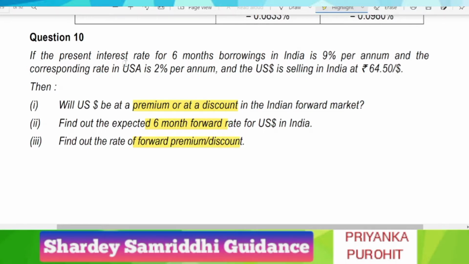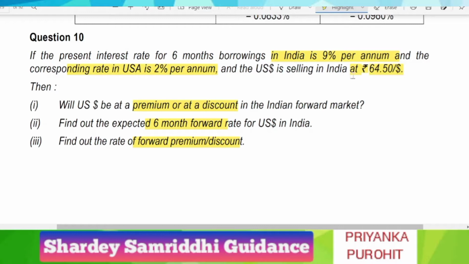If the present interest rate for 6 month borrowing in India is 9% per annum. See, the question is stating that for 6 months borrowing in India is 9% per annum. So this 9% is for per annum. You have to convert it to 6 months. This point you have to remember. And the next is, the corresponding rate in USA is 2% per annum. And the US dollar is selling in India at 64.50 per dollar.